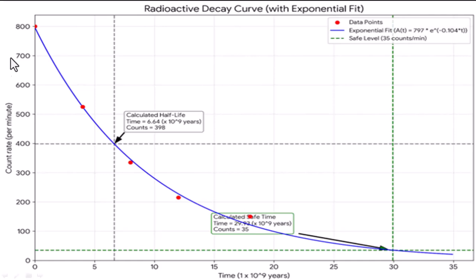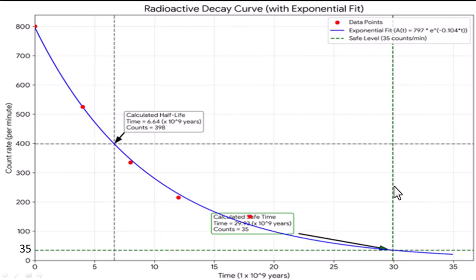When time was 0, counts per minute were 800. After 4 years, counts per minute was 525. After 8 years, counts per minute was 335. After plotting these points, we join them using a free hand. On the y-axis, that is the count per minute axis, we look for 35, then we draw the horizontal line till we reach the blue line. At that point, we go down and read the corresponding value that will be the required time, estimated to be approximately 29 to 30 times 10 to the power of 9 years.